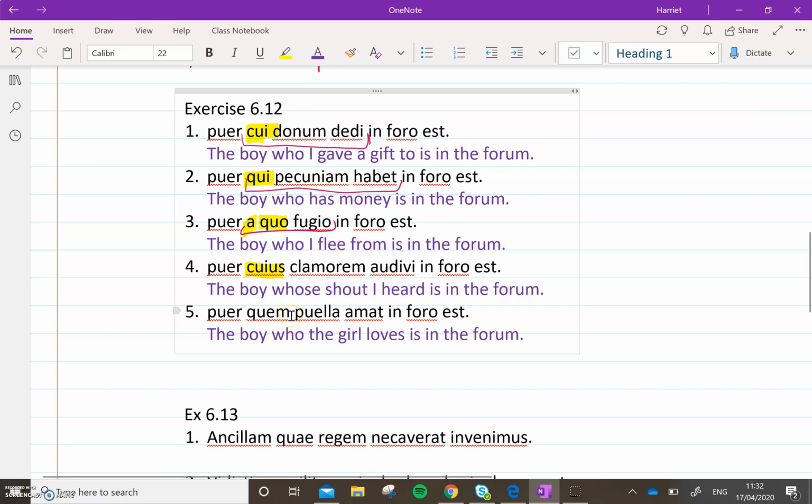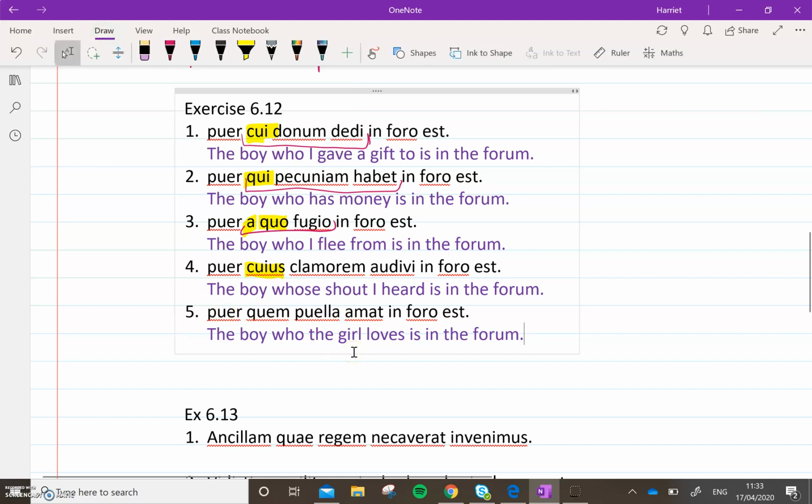Okay, quem here is masculine and it's accusative. It's accusative because within the relative clause, the boy is being loved by the girl. She's the nominative there, not him. But it needs to be masculine and singular because it's referring to puer, that boy.